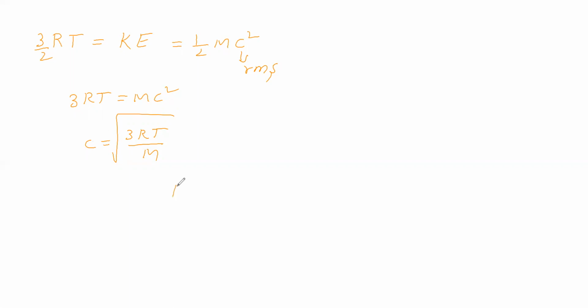Next we will take the ideal gas equation, that is PV is equal to nRT. For 1 mole we can say PV is equal to RT. Let us substitute this RT here. So what we will get is 3 PV by m. Next we will write this 3P, this V by m.